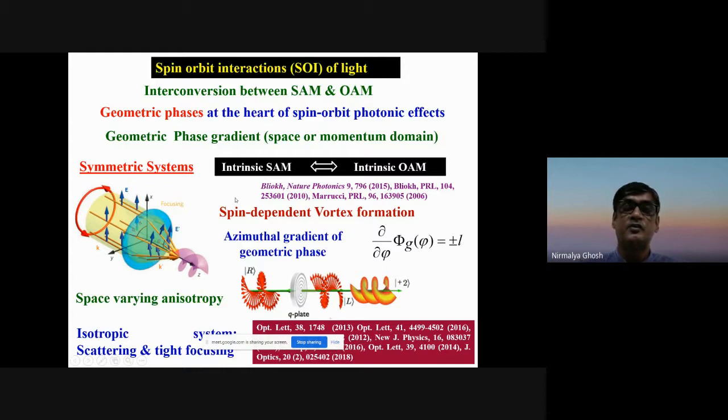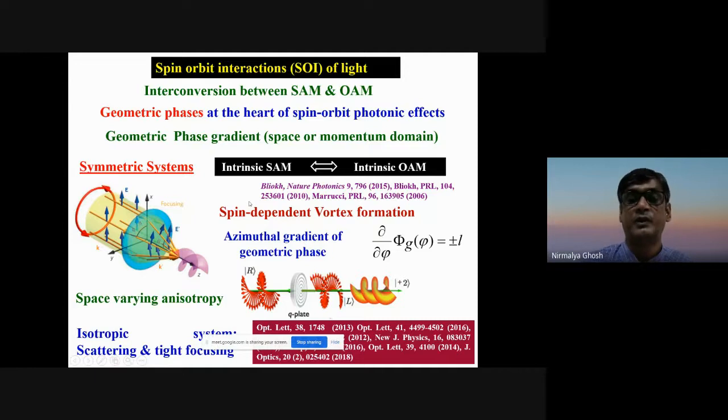So let us take the simplest example. This is what we call a symmetric system. This is what we call the intrinsic spin angular momentum to intrinsic orbital angular momentum conversion. This leads to spin dependent vortex formation. The most general example of this is the so-called Q plate. Nowadays we have a half-wave plate whose anisotropy axis is structured.